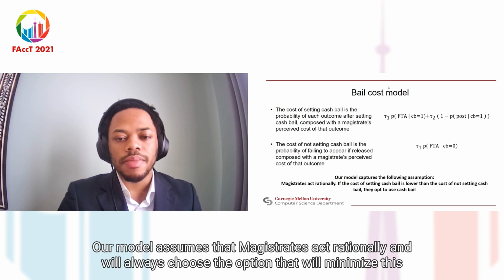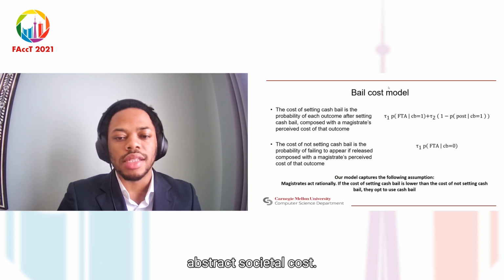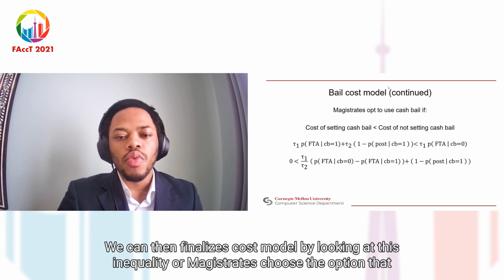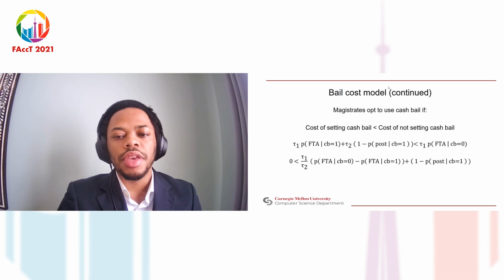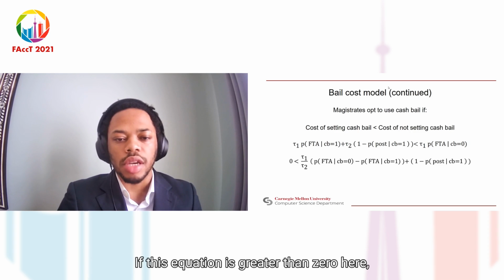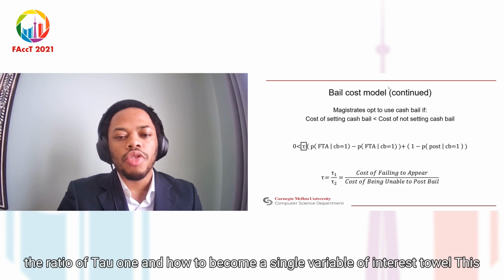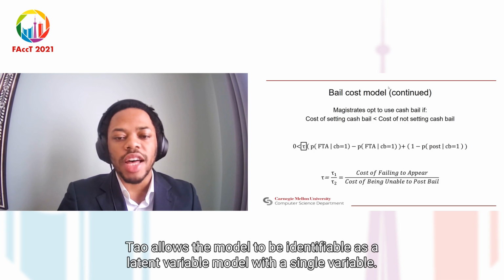Our model assumes that magistrates act rationally and will always choose the option that will minimize this abstract societal cost. We can then finalize this cost model by looking at this inequality, where magistrates choose the option that minimizes the societal cost. With a little bit of simplification, we get the final equation, where we want to assign cash bail if this equation is greater than 0. Here, the ratio of tau1 and tau2 become a single variable of interest, tau. This ratio tau allows the model to be identifiable as a latent variable model with a single variable.